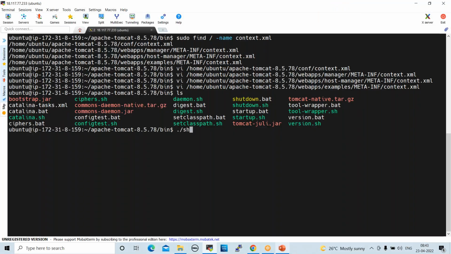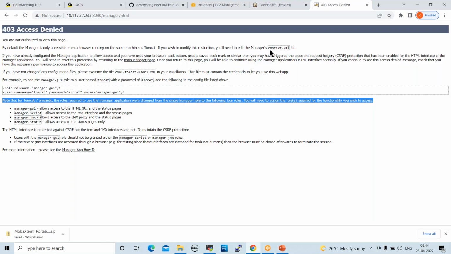So basically what will happen here? In this file, whatever Valve class name means, normally in this context.xml it is simply showing context.xml, but here the manager is only accessible from a browser running on the same Tomcat machine. If you wish to modify this restriction, you need to edit it.